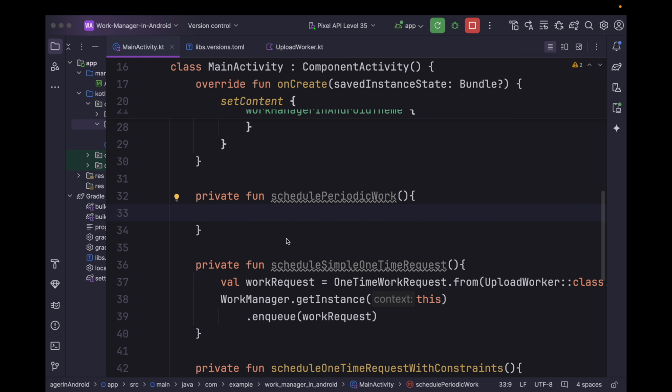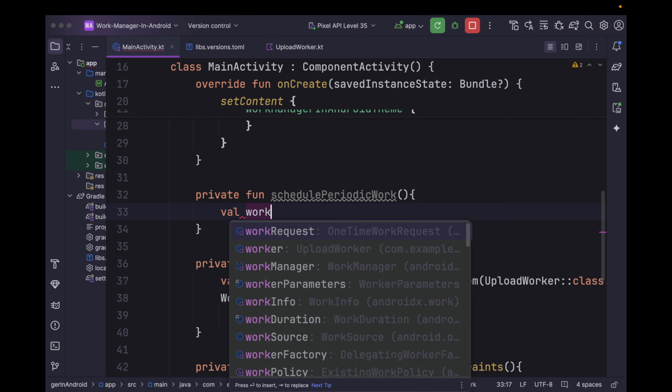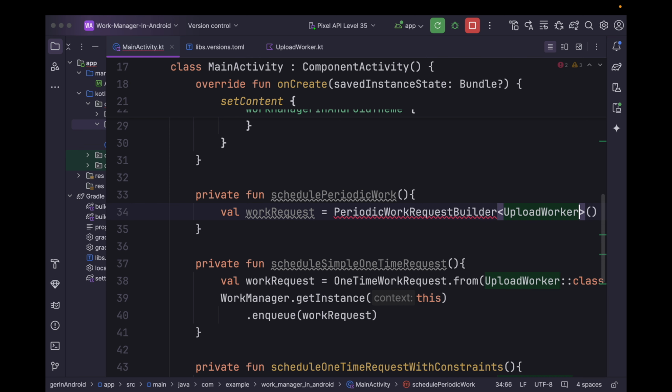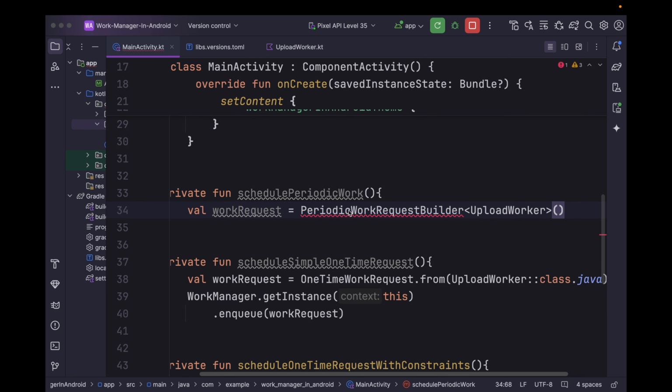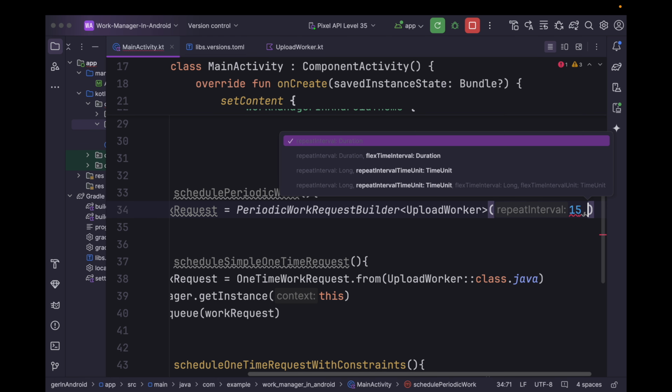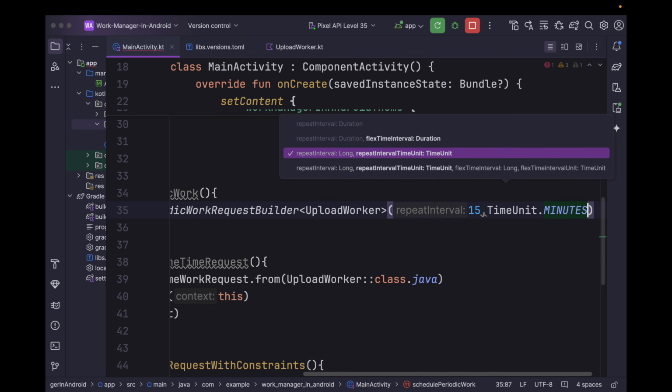So for that, we can simply create a private function. Now within this function, we can define a work request. So we can say work request equals periodic work request builder. For now, we will use same worker. Now, within the constructor of this work request builder, we need to specify the repeat interval. The minimum repeat interval for periodic work request is 15 minutes, and you cannot have repeat interval less than 15 minutes. So make sure to have repeat intervals of 15 minutes or higher. So we can say time units that minutes.